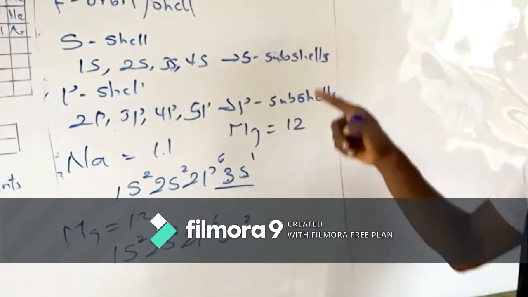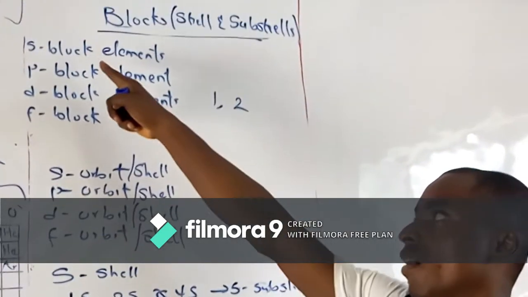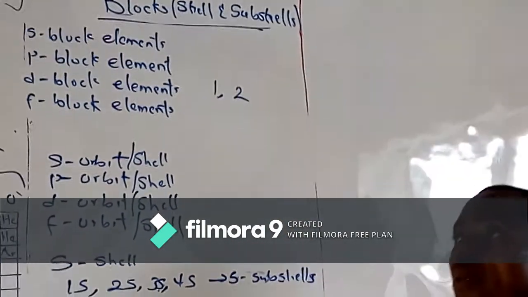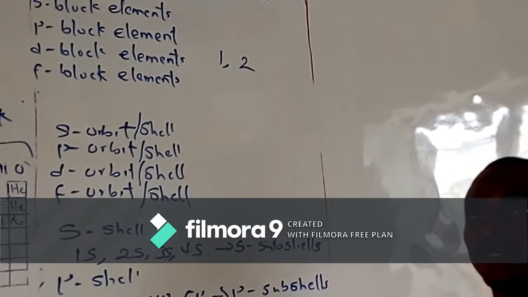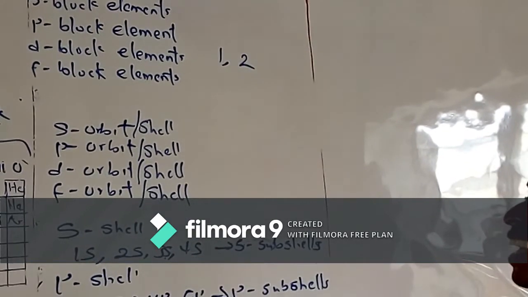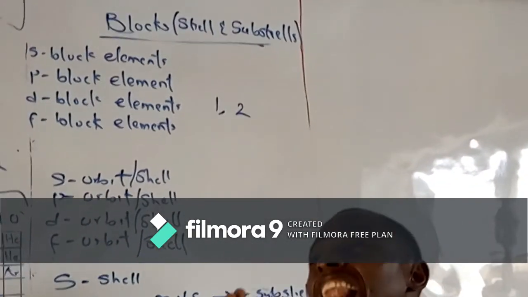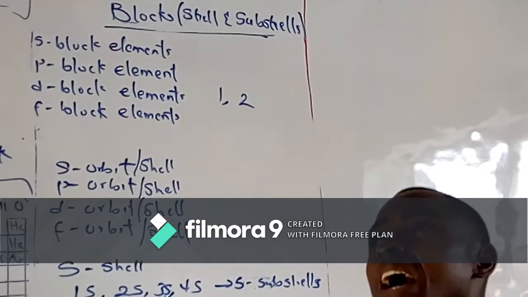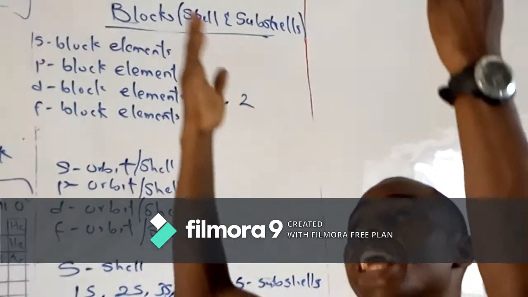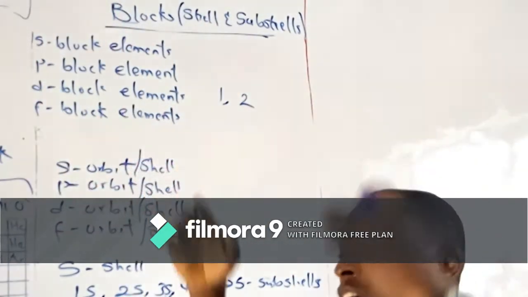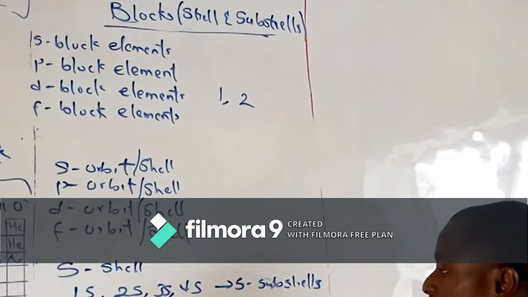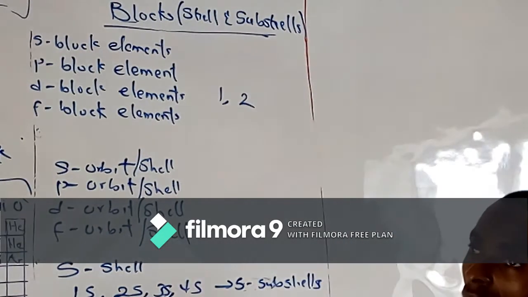So magnesium is also an S block element. Again, S block elements are elements that have their outermost electrons found within the S subshells.